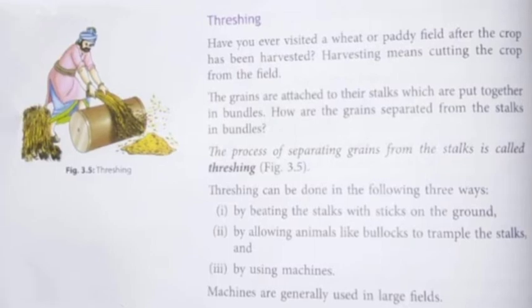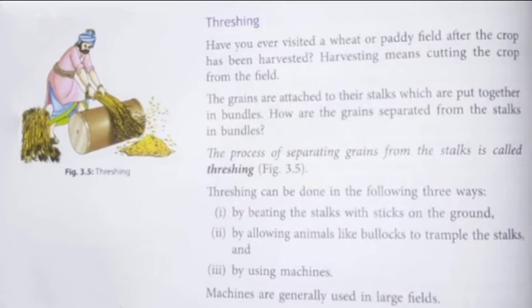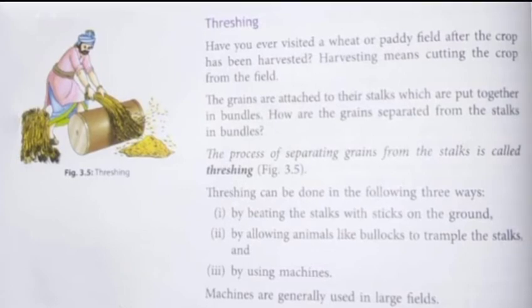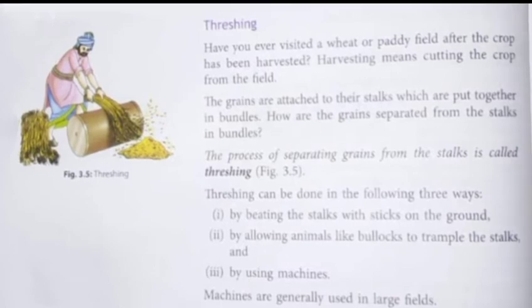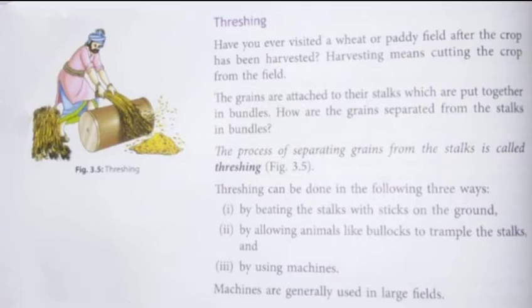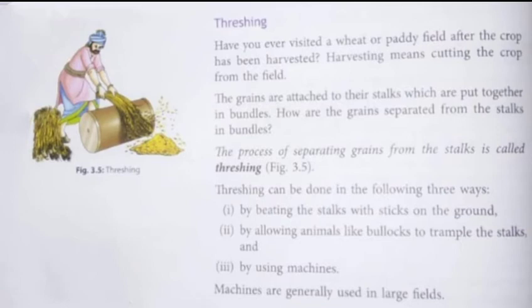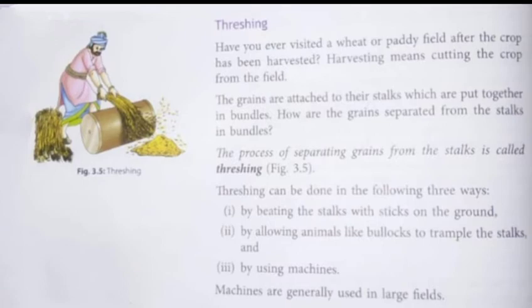Then the second is by allowing animals like bullocks to trample the stalks, where the animals are made to walk over the stalks, and with their heavy feet, the grains are simply separated from the stalks. And then the third one, which is actually used in large fields where we have a lot of crops, there we use machines for the separation of grains from the stalks. Otherwise, when we have small fields, we simply use the first two methods.